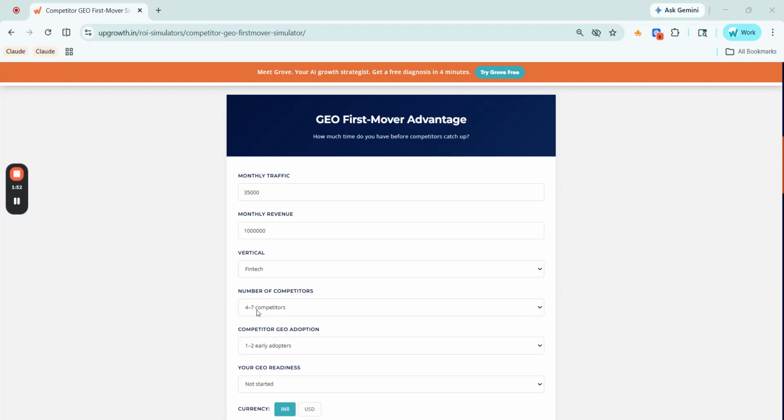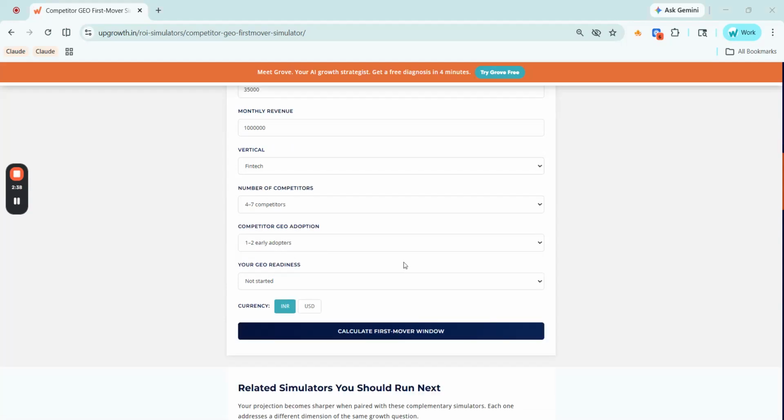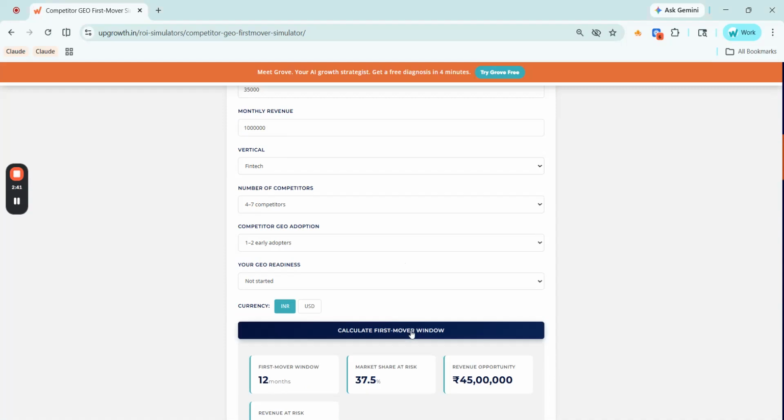Number of competitors is the count of direct competitors in your category. And competitor GEO adoption tells the simulator how many of those competitors have already started optimizing for AI search. I have selected one to two early adopters. This is the most common scenario right now. One or two brands in a category have moved, the rest have not. And GEO readiness is where your brand currently stands. If you have not started it, or it's in a researching process, or active implementation has already started, you can select that from the drop down. Now let's click on calculate first mover window.